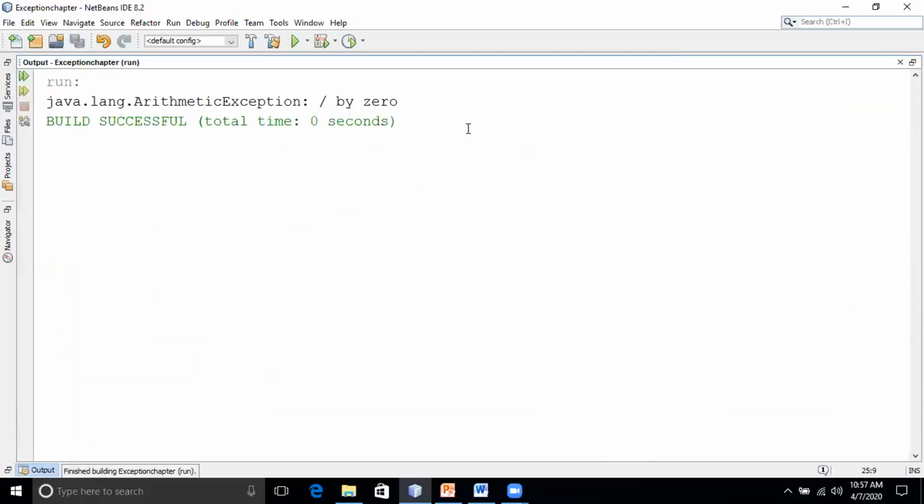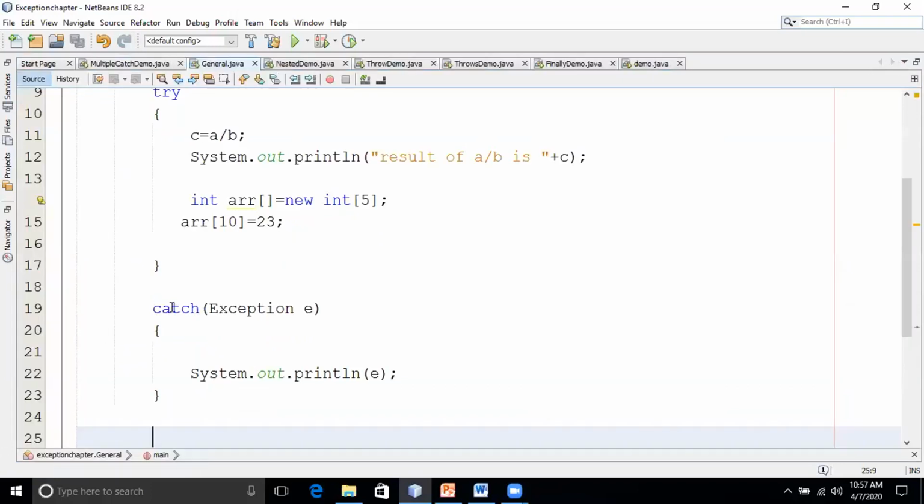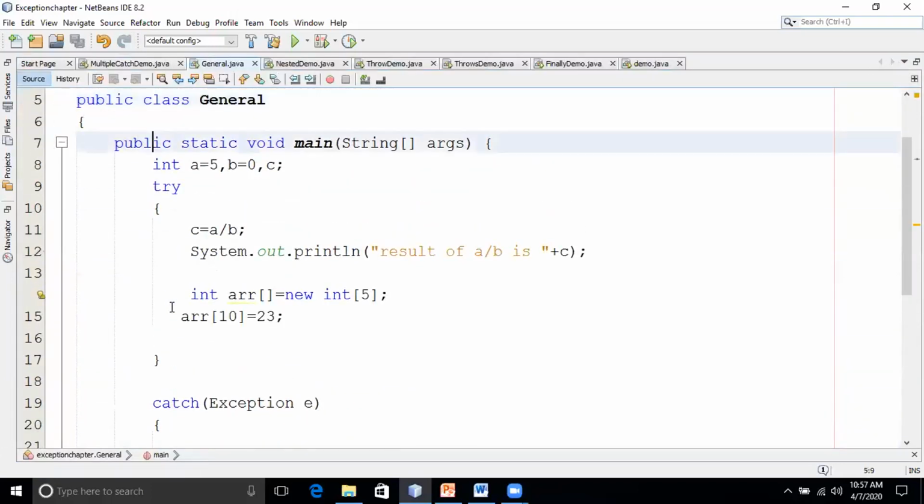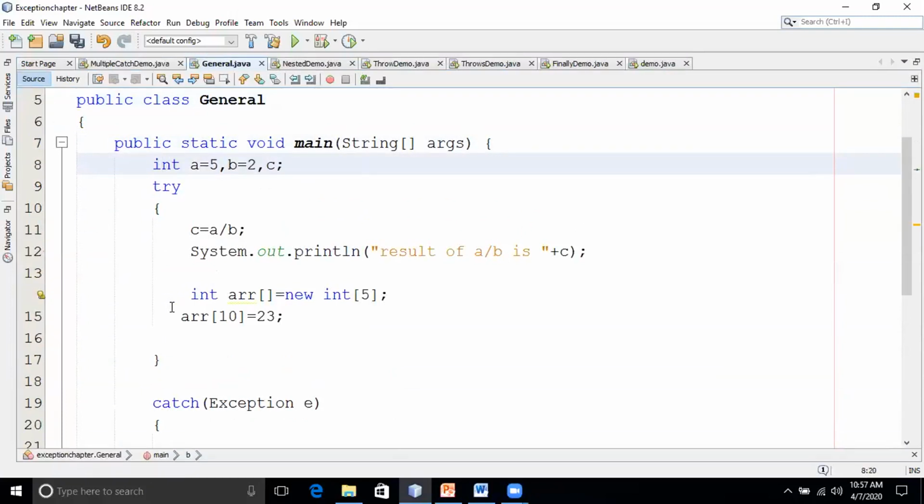So it is throwing what exception? Arithmetic. Why? Because b is what I gave? Zero. So instead of giving 0 for b here, I'll just give 2. Now it will throw what exception?